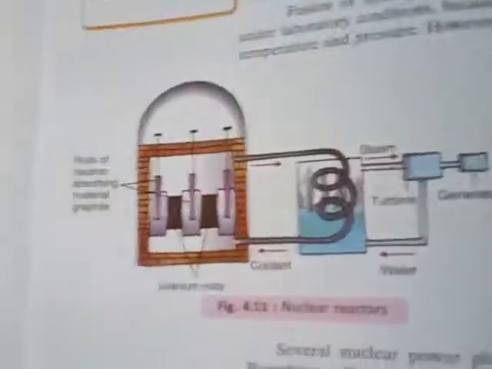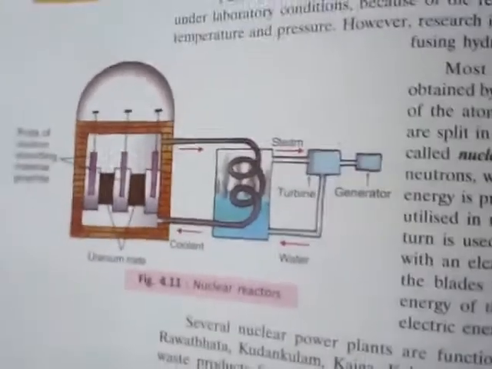Okay, so after nuclear fission and fusion, one thing remains, that is the nuclear power plant. If you use this process, you can produce many kinds of energy by this nuclear process. Wherever this process is carried out, that instrument is called a nuclear reactor. So this is the picture of the nuclear reactor.